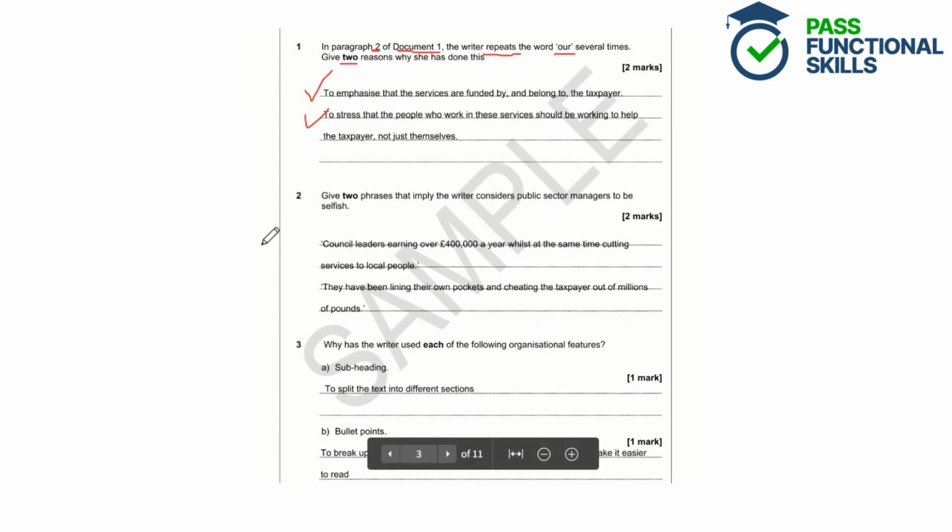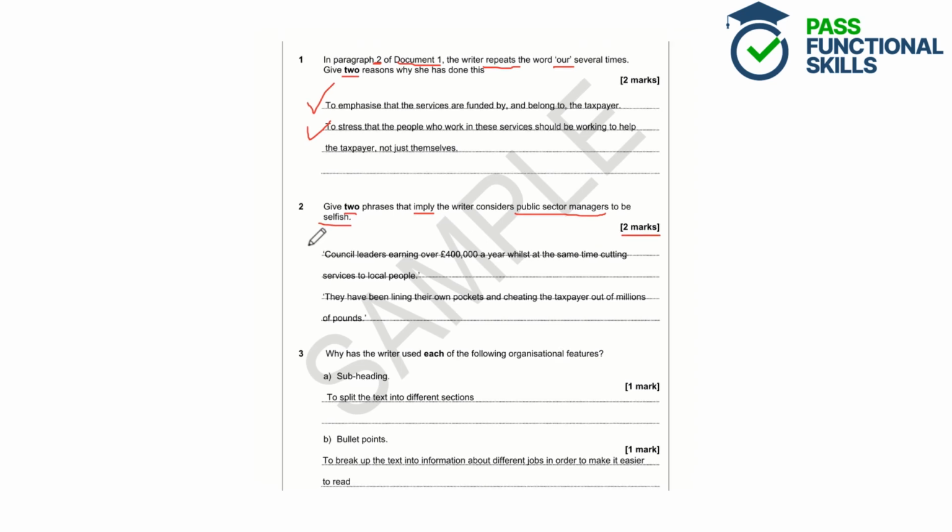Question 2. Give 2 phrases that imply the writer considers public sector managers to be selfish. So again, we've got to find 2 phrases to get those 2 marks, so make sure you're not just writing 1. We need to find 2 phrases that imply the writer considers public sector managers to be selfish, and this word "imply" just means underlying meaning. So it might not be super obvious what they mean, but we need to infer or work it out from the underlying meaning.